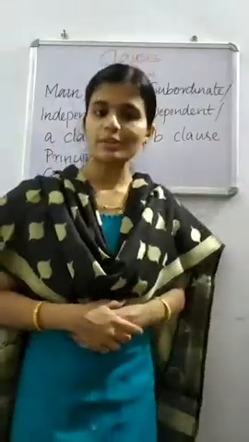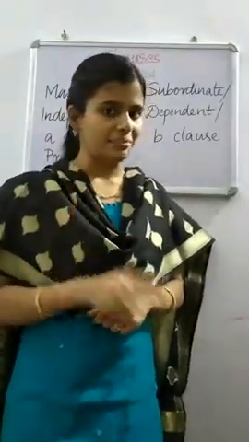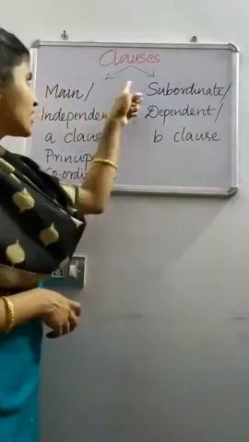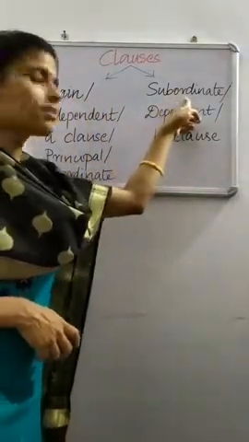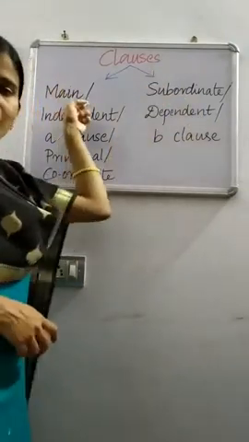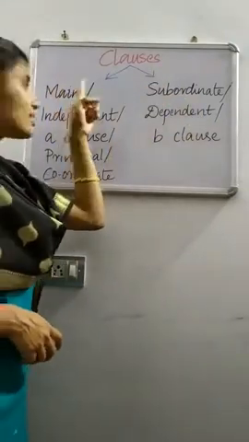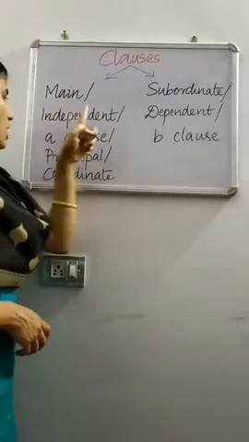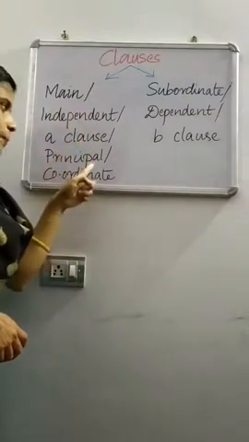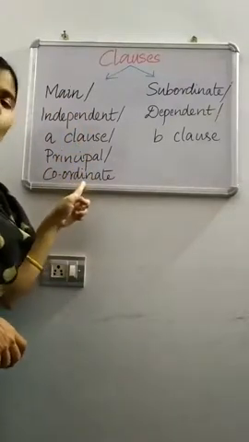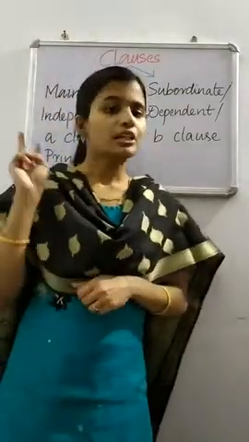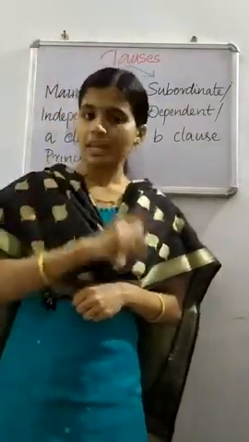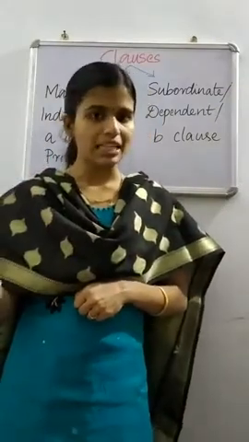Clauses are mainly of two types. Which are they? Main clause and subordinate clause.